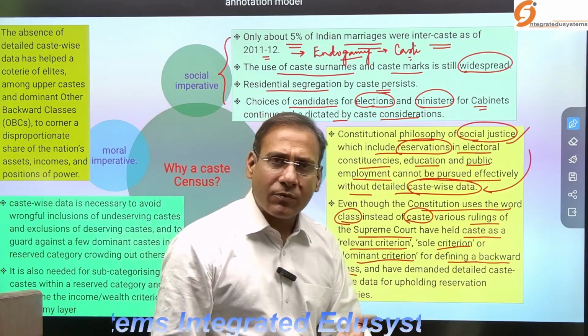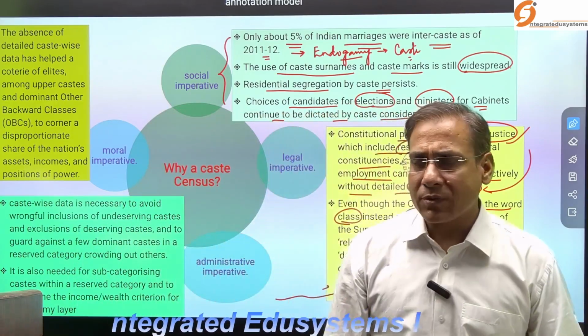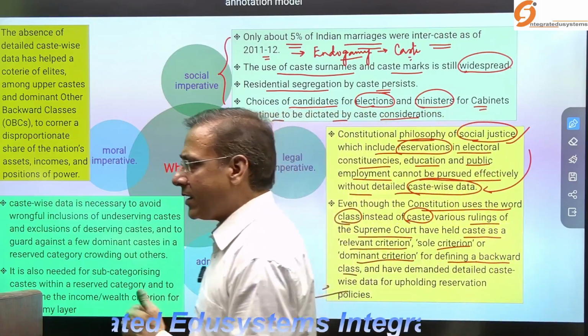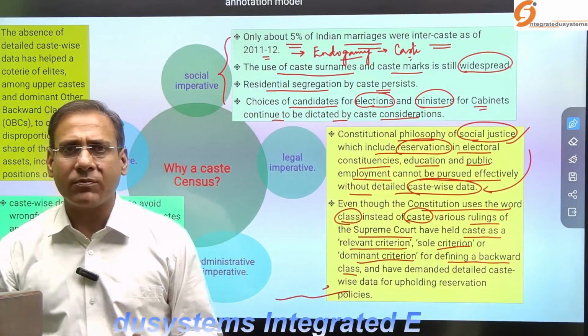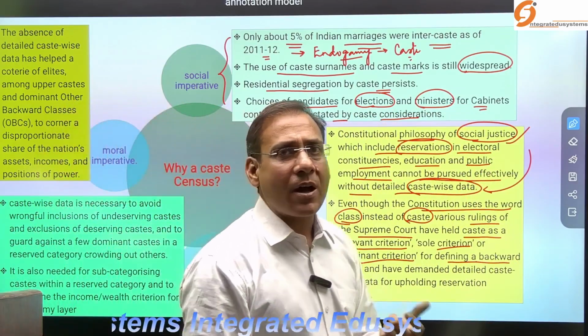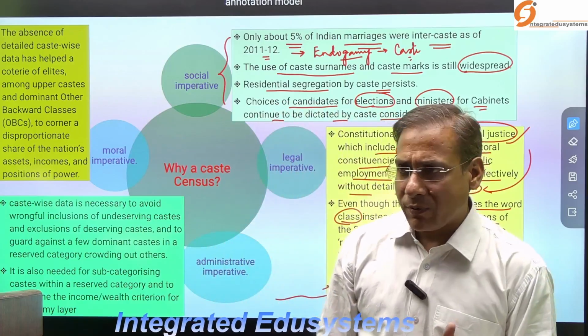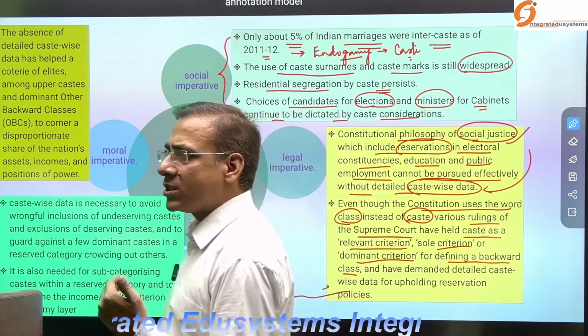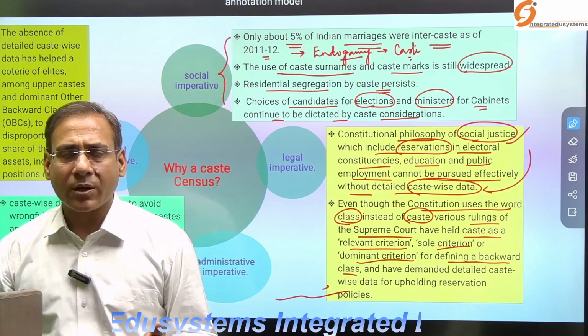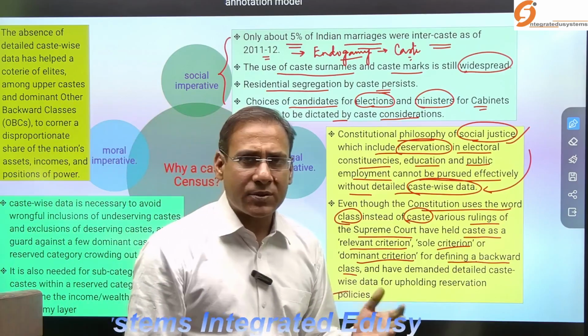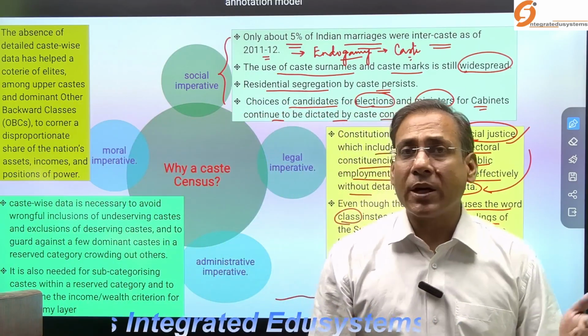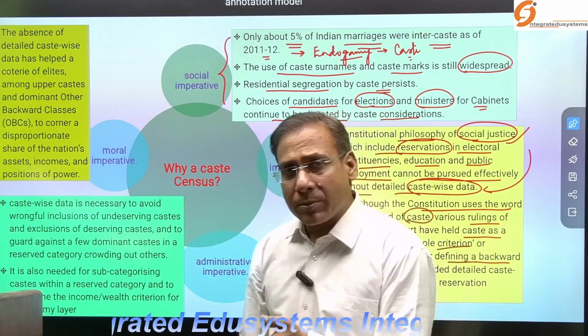So even when you look at the various cases of the Supreme Court, what they said is that in Articles 15 and 16 the word class is mentioned, and according to 15(4) and 16(4), the deprived sections get reservation in educational institutions as well as in public employment.